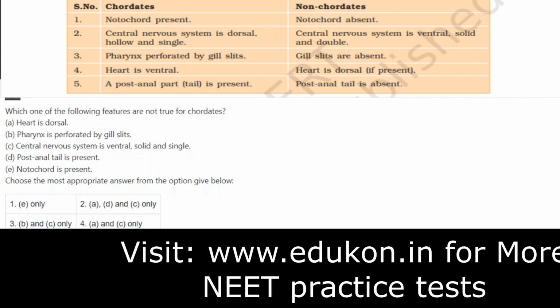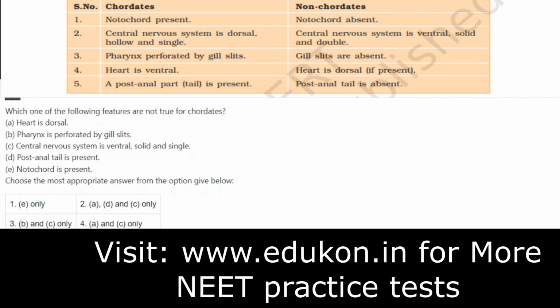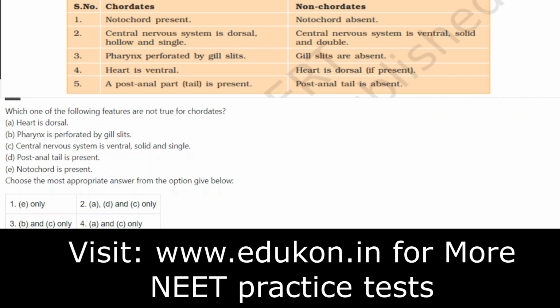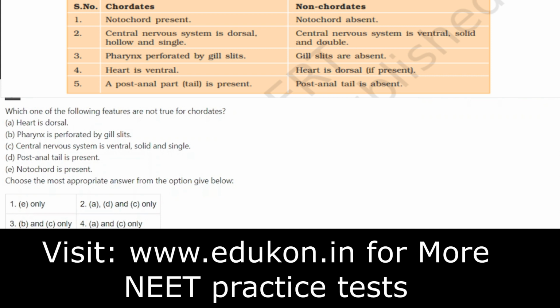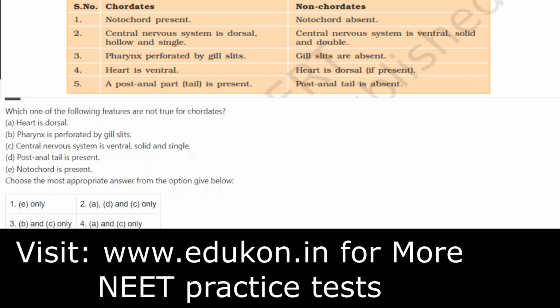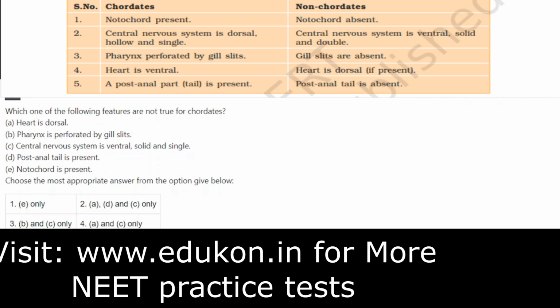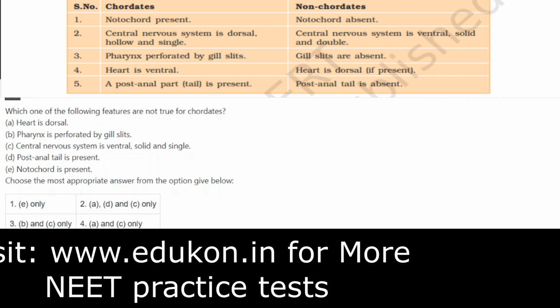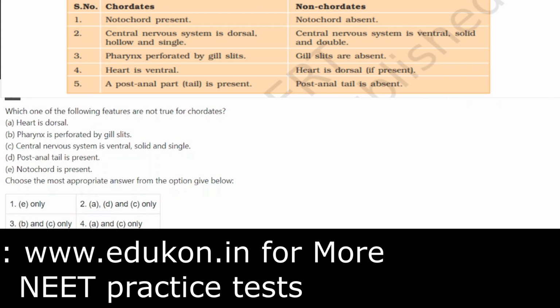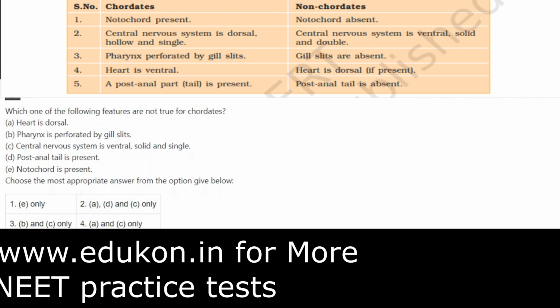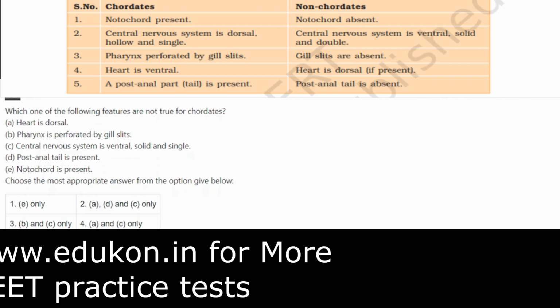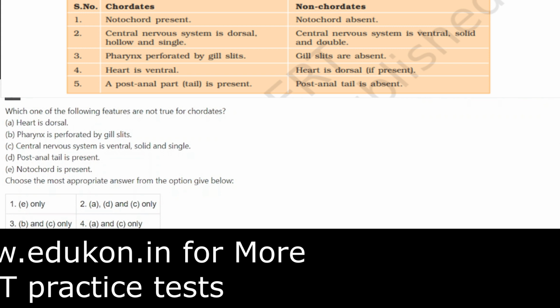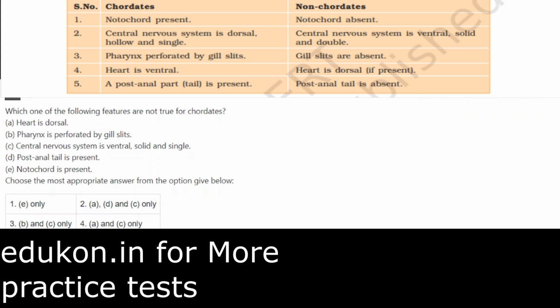So here, some are true for the chordates, and some are not true for the chordates. In chordates, heart is ventral. So the first option is wrong. In chordates, heart is ventral. Again, pharynx has perforated gill slits. This is direct. It came from a table directly from the NCERT book that you can see on the video itself.